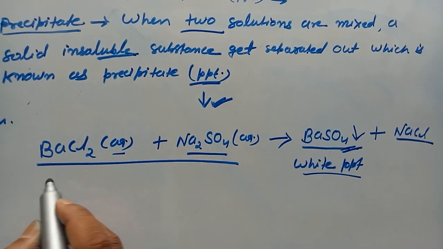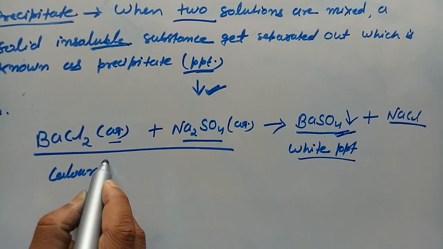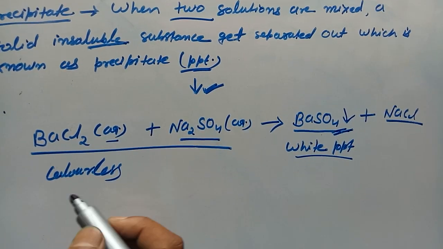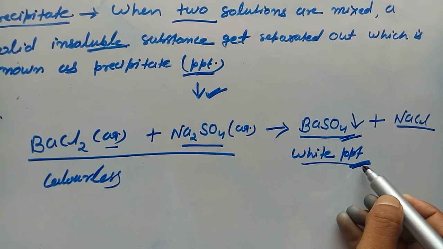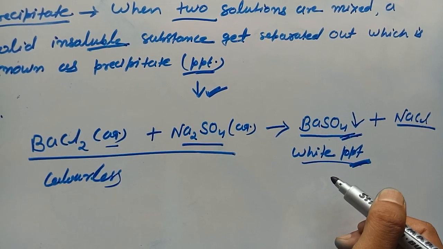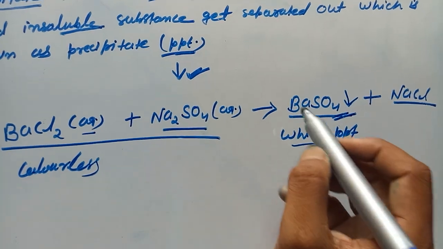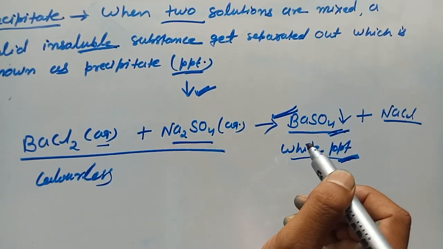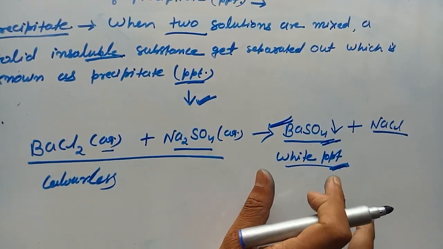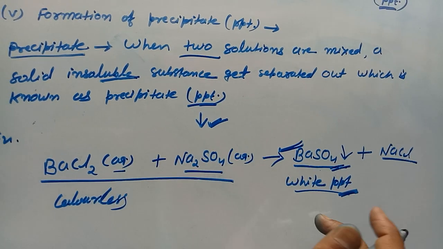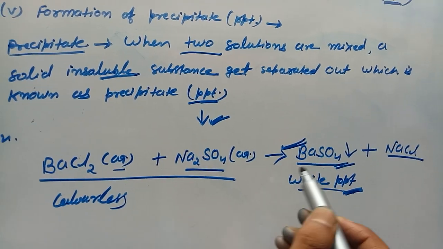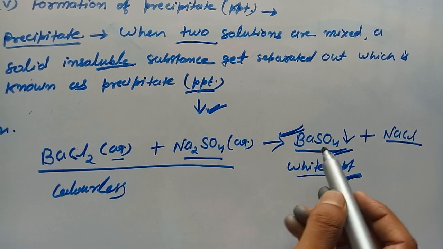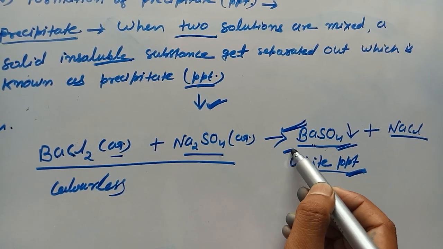These are colorless, and after the reaction we obtain a white precipitate due to the formation of barium sulfate. So this is an example of formation of precipitate. Precipitate means a solid insoluble substance. When these two are mixed, a solid insoluble substance gets separated out.